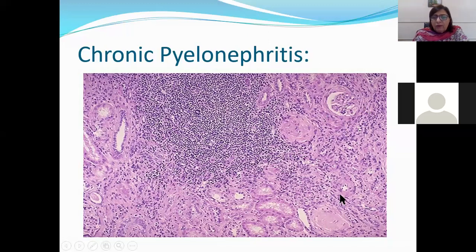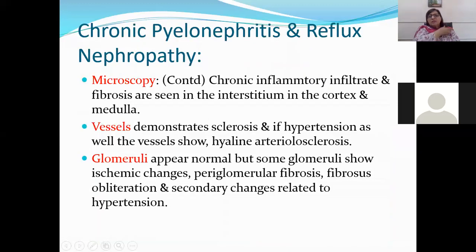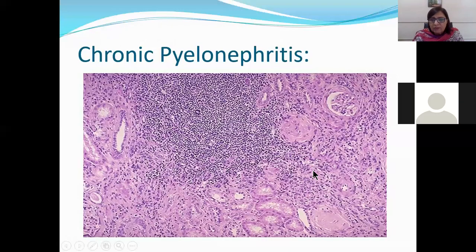Here the artery is showing peripheral hyalinization of the arterial wall, okay? So this tubule is a normal appearing tubule. This is chronic pyelonephritis without showing any thyroidization features. So under microscopy, chronic inflammatory infiltrate and fibrosis are seen in the interstitium, in the cortex and medulla. Vessels demonstrate sclerosis, and if hypertension is also present, hyaline arteriosclerosis. I've told you this vessel is showing sclerosis, but not complete sclerosis. Still some lumen is present in them.